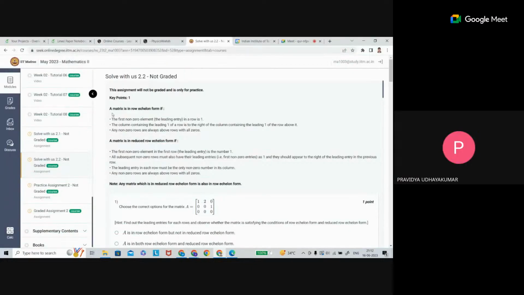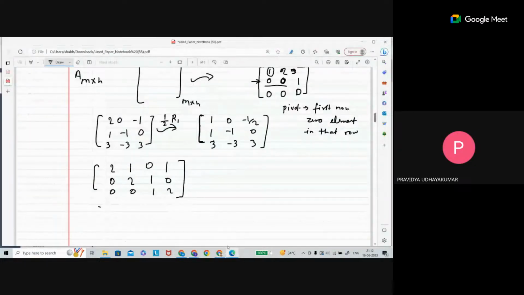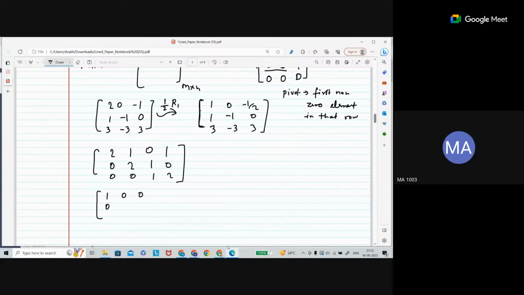One more doubt, sir. Can you please write down this matrix? Row 1 has 1 0 0. Row 2 is 0 0 1. Row 3 is 0 2 3. So this will not be in row echelon form, right? Yeah, it is not in row echelon form.